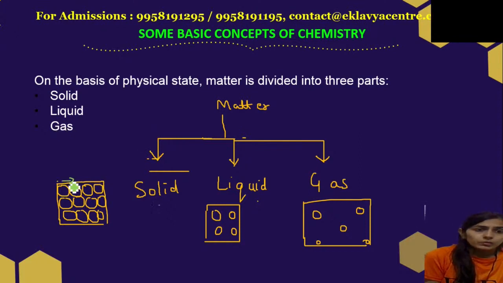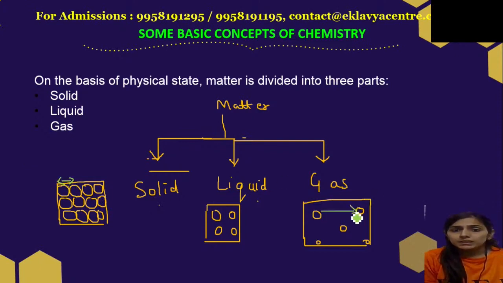But in gases, they are very far away from each other, so the intermolecular spaces are very high. If I talk about forces of attraction, since the molecules in solids are very closely bound, the intermolecular forces of attraction are maximum in solids and minimum in gases.